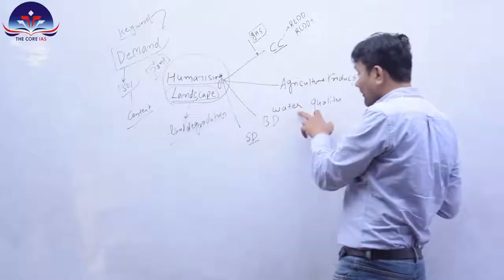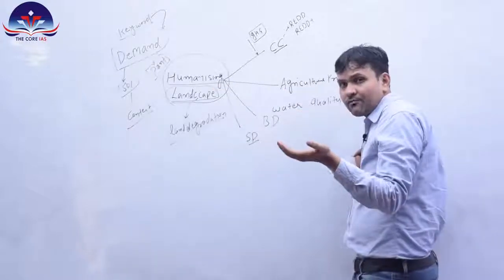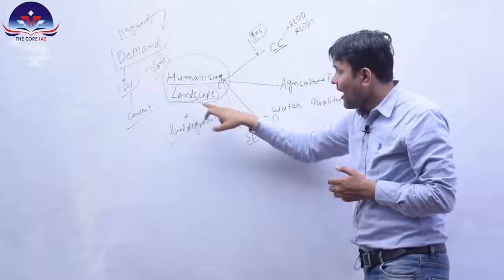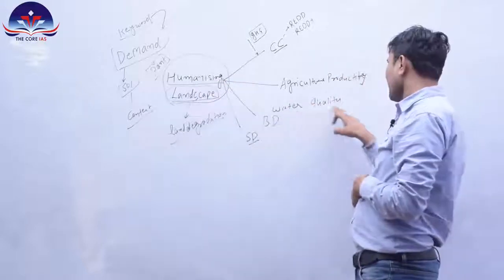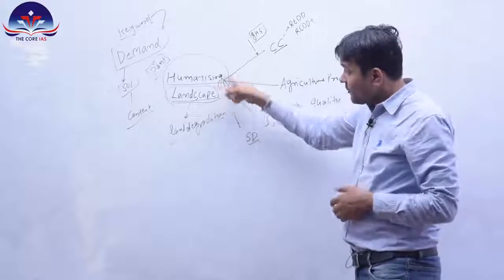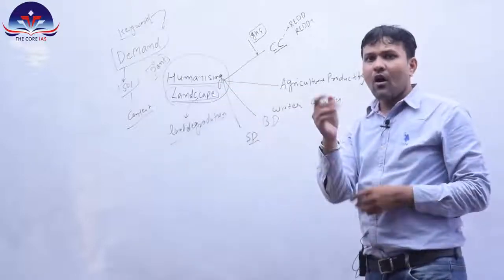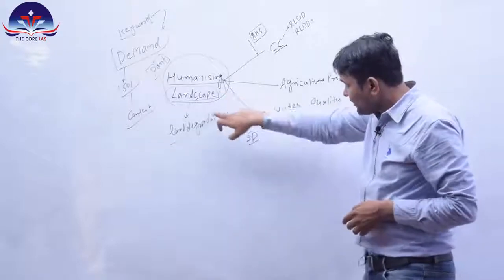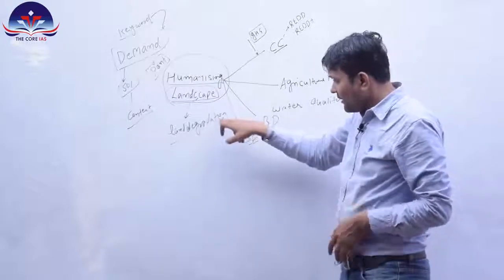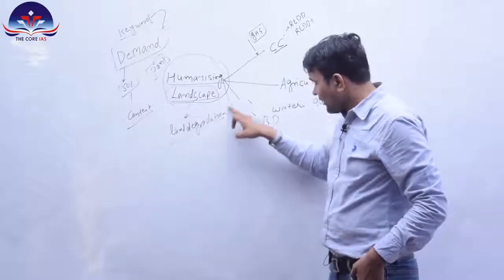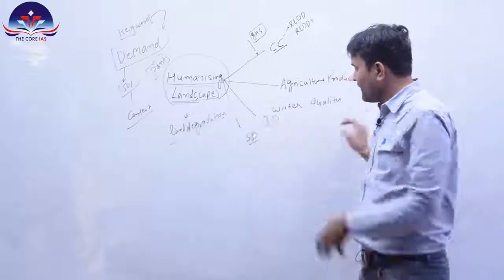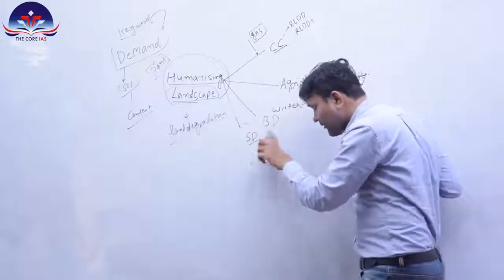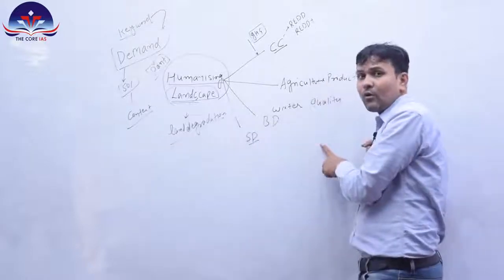Similarly, land degradation and water quality: how we are removing the upper layer of land, or how we are doing mining, because mining is also part of this humanizing landscape, and how this may impact water quality, how emission of pollutants on the land is impacting water quality. Similar to this, land degradation and biodiversity: how degradation of land or declining fertility of land may lead to loss of biodiversity, and this biodiversity and sustainable development can be linked together, and in sustainable development we can link sustainable development goals.